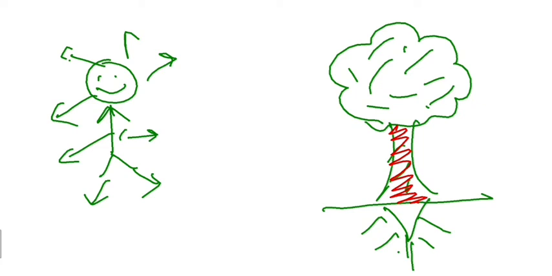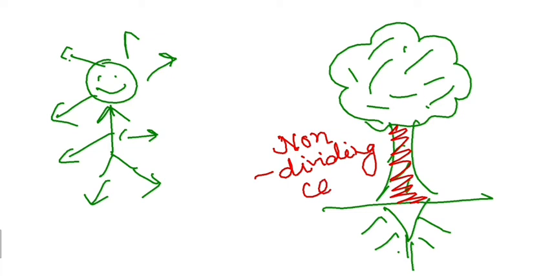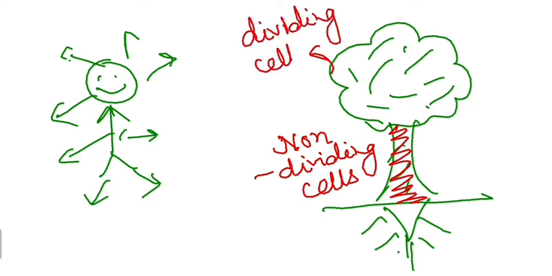So that's why in plants we have non-dividing cells in this portion, because they don't need to divide or grow, but in this portion we will have dividing cells, right? You can easily guess what will happen in animals, dividing or non-dividing. In all the portions we have dividing cells only, because we need to grow, right?